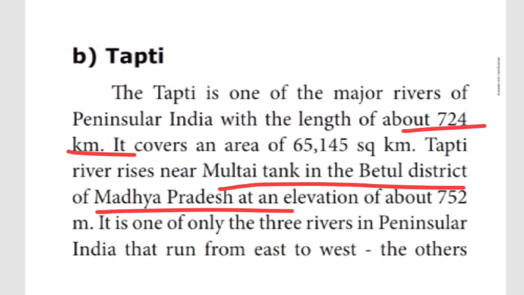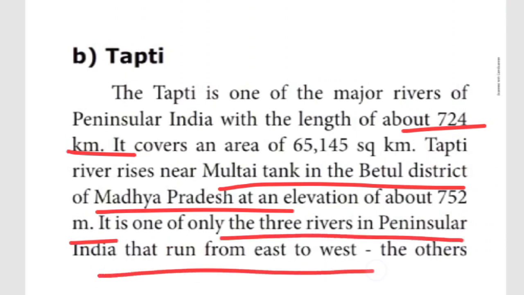Narmada as well as Tapti originate in the Madhya Pradesh area at an elevation of about 752 meters.